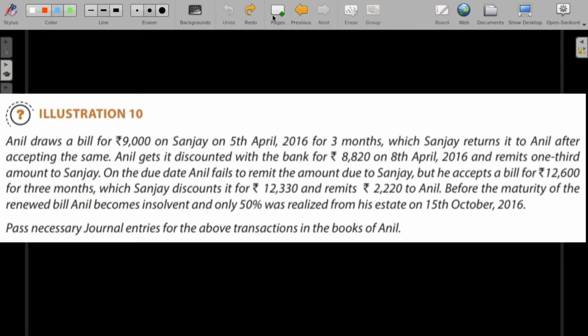On the due date, Anil fails to remit the amount due to Sanjay, but he accepts a bill for 12,600 for 3 months, which Sanjay discounts for 12,330 and remits 2,220 to Anil. Before the maturity of the renewed bill, Anil becomes insolvent and only 50% was realized from his estate on 15th October 2016. Pass necessary journal entries for the above transaction in the books of Anil.